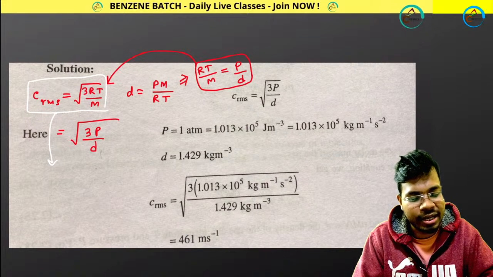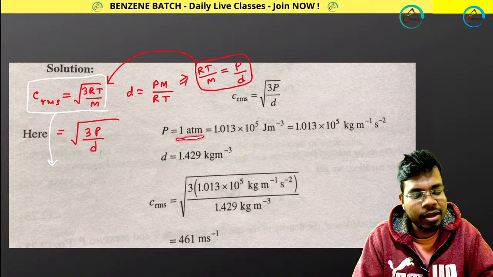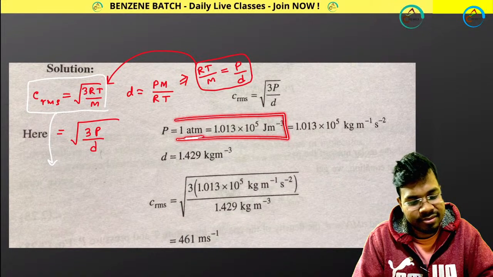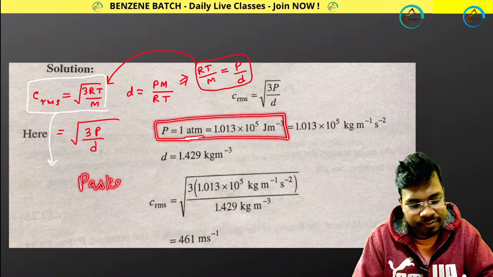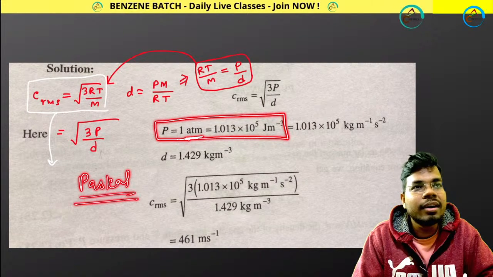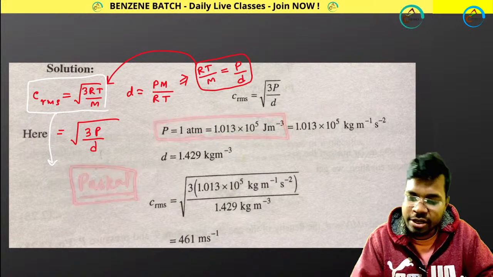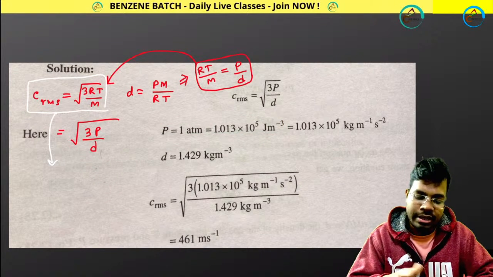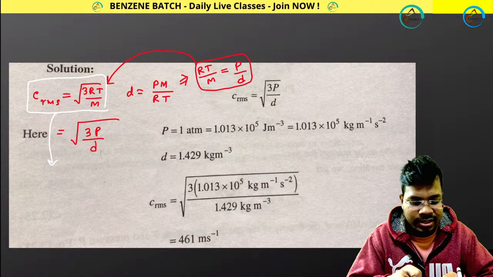So atm means 1 atm equals to this. I hope you know the unit of Pascal. The relation between atm and Pascal, that you need to know.